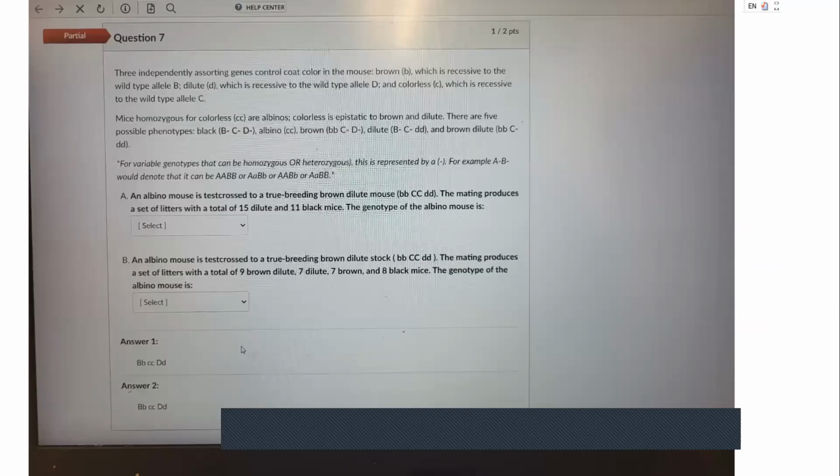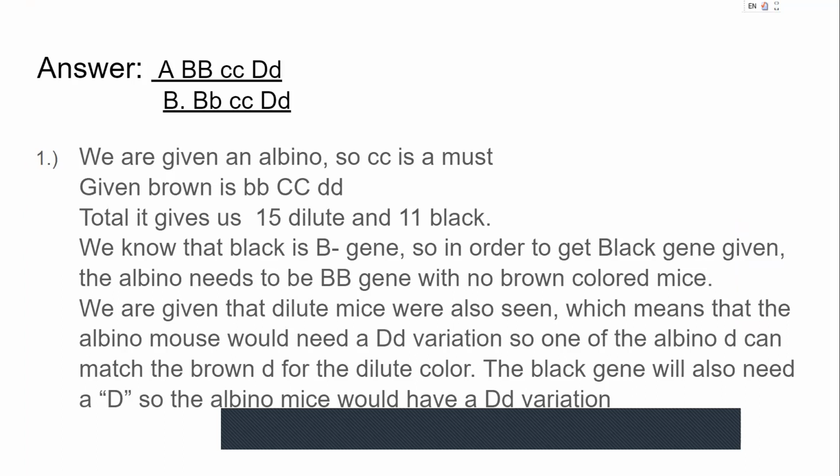The last question is about the mice of the population. It gives us two questions about an albino mouse, and we have to find the total variance. So for the first question, we are given an albino mouse, crossed with a brown dilute mouse. The offspring it gives out is 15 dilute and 11 black.